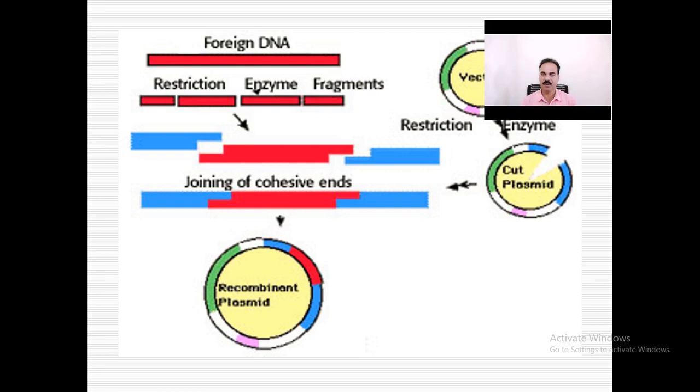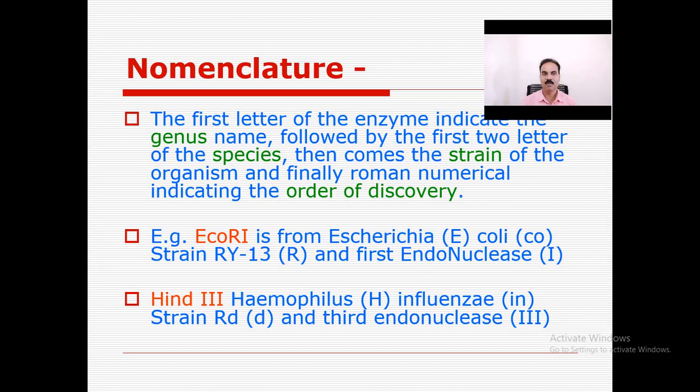When you use more than one restriction enzyme on the foreign DNA, the plasmid, or the genomic DNA, they form small fragments of DNA, with sticky ends on both sides, or blunt ends on both sides, or one side sticky end and one side blunt end, depending upon the action of the restriction enzyme. Then these are inserted into the vector, and recombinant vectors or plasmids are formed.